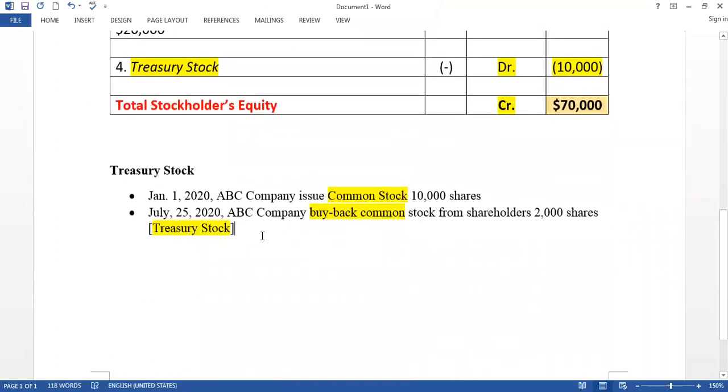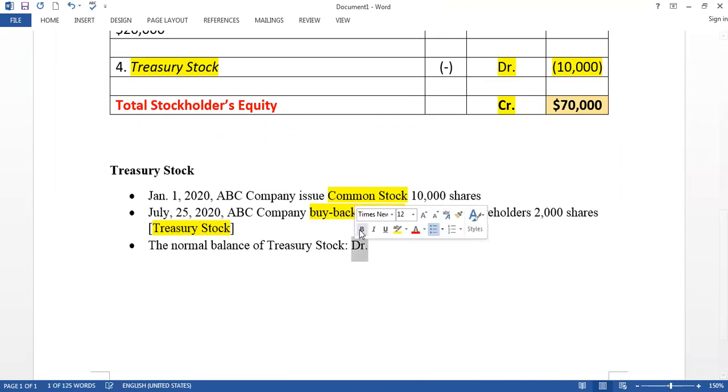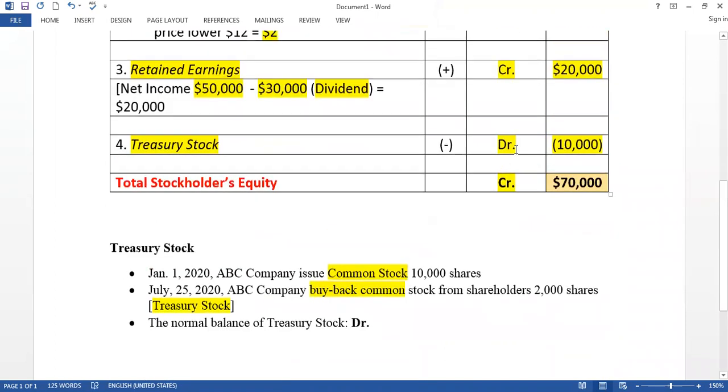So here we find that the normal balance of treasury stock is debit, right? And it came from here.